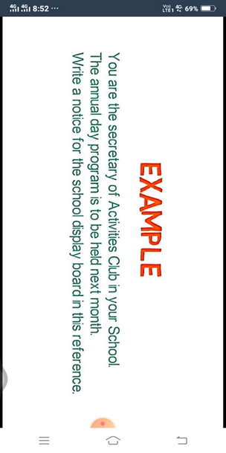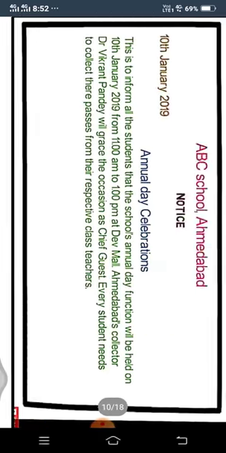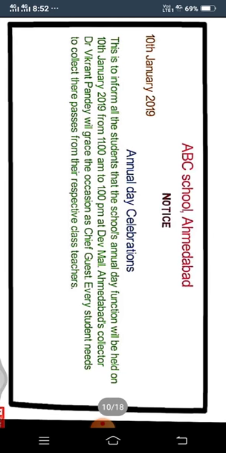You can see the format which we earlier did. So let's move on to the answer. First, we have to mention the name of the organization, that is ABC School, Ahmedabad. Then write NOTICE. Then the date, today's date, 10th January 2019. Then the title or headline, Annual Day Celebration.